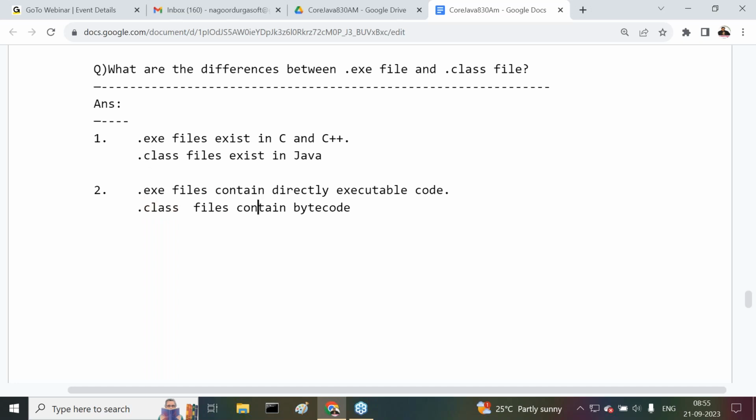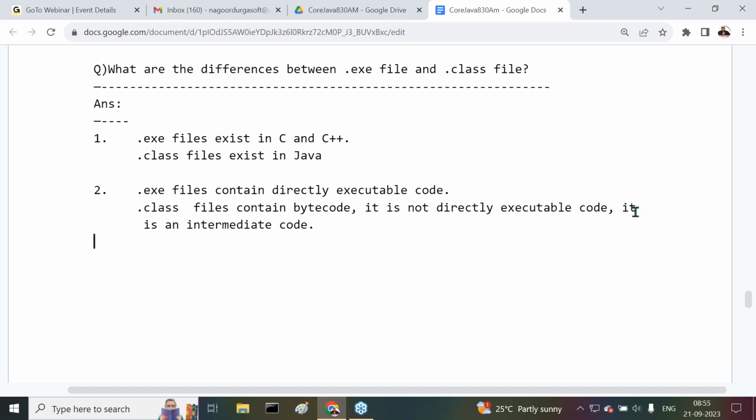Bytecode. It is not directly executable code. It is an intermediate code. This is point number two.